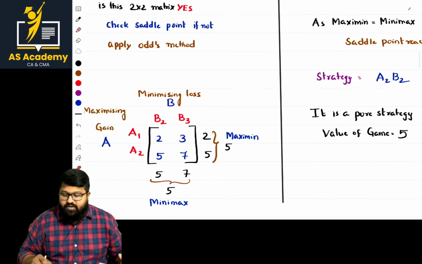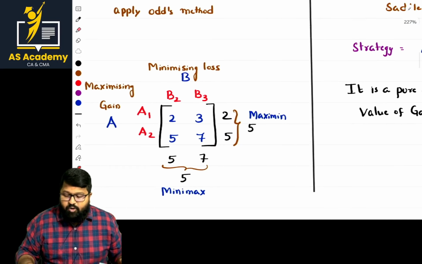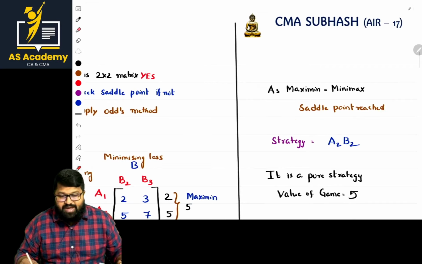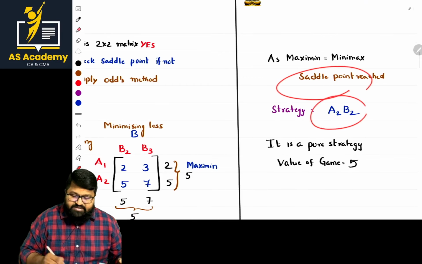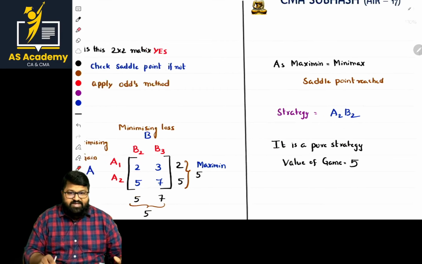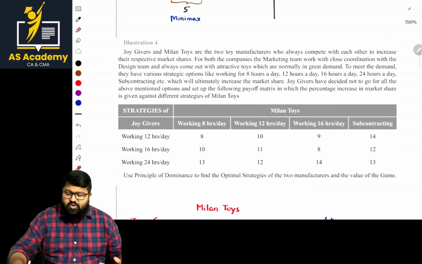So what is the point here? When we are done with this point, what should we do? We have to write the sentence: maximin is equal to minimax. It is a saddle point, and the strategy is A2, B2, and the value of the game is 5. Is it done? Now, let us go to the next problem.